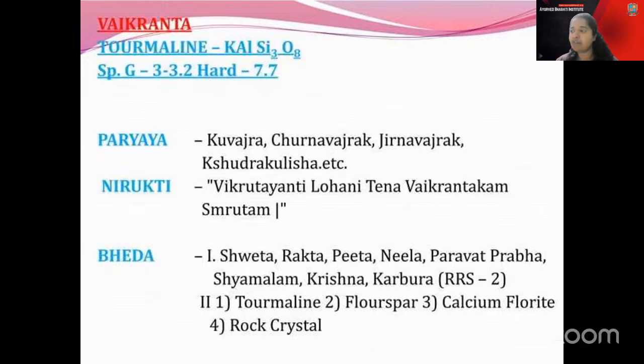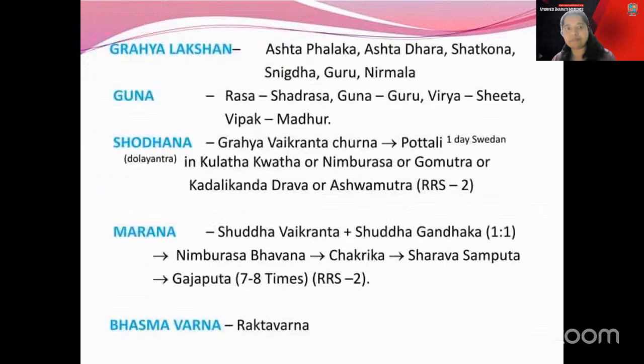And when you come to the ore part, it is tourmaline or fluorospar. Tourmaline or fluorospar is mainly told in the Veda part. Coming to the Grahya Lakshana, it is Ashtafalaka, Ashtadhara, Shatkona, Snigdha, Guru, Nirmala. That is the Grahya Lakshana part. And the other one is regarding the Shodhana. In the Shodhana, it is Kulatta Kwatha or Nimbu Rasa or Gomutra, Kadalikanda. That is the Shodhana part. Just importantly, you have to understand what the ore part is. That is the most important.